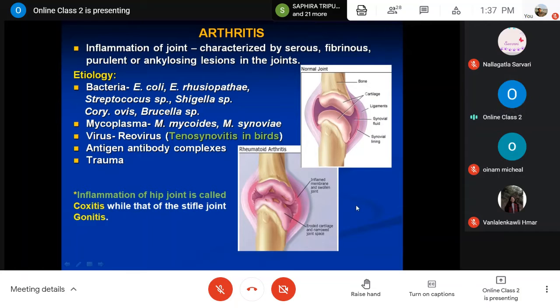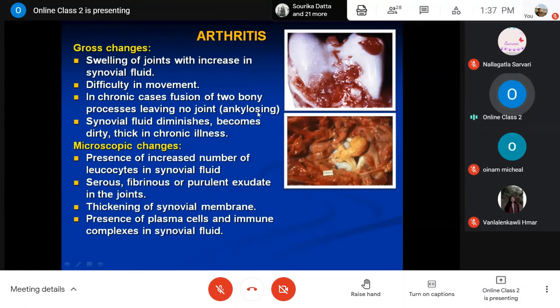Okay, this way. And these are the gross lesions, different types of lesions. Automatically the joints will be very much swollen, with an increase in the synovial fluid in that area. Then movement of this part will be very much difficult, because the joint is inflamed, swollen and very much painful.